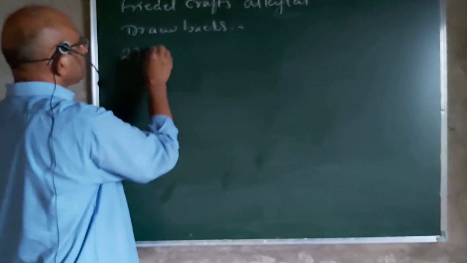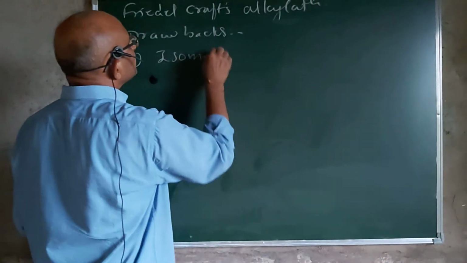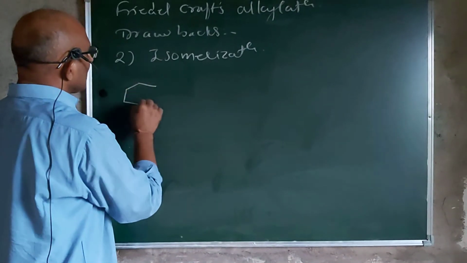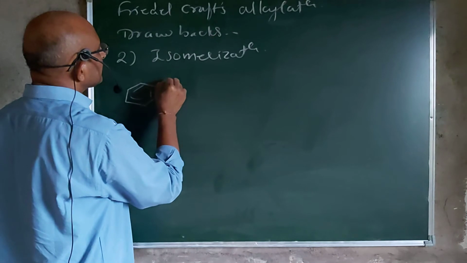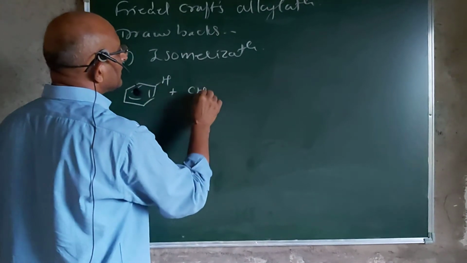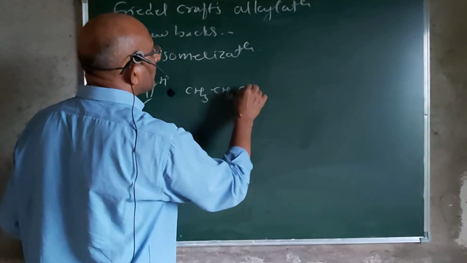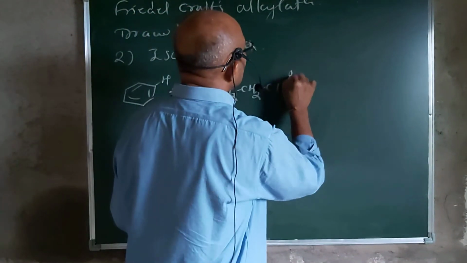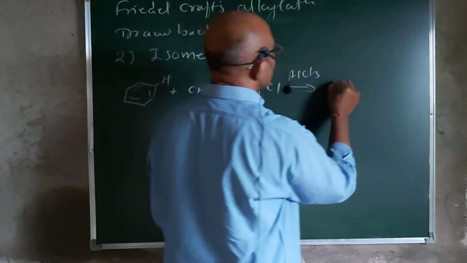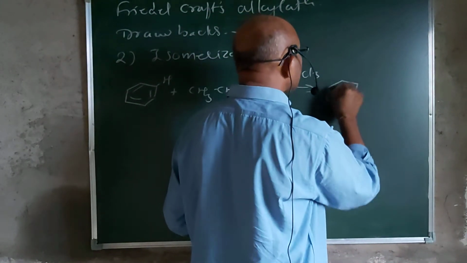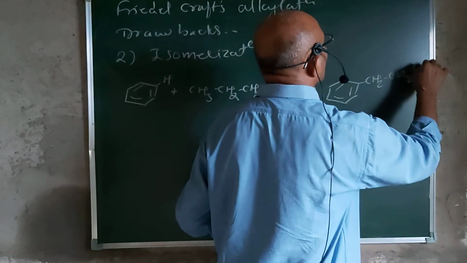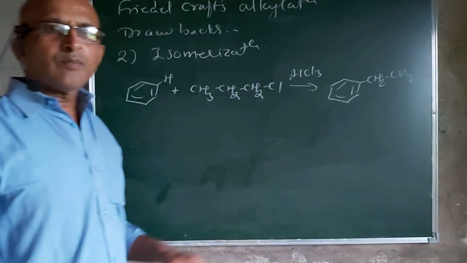That is the second, isomerization. Now in isomerization, suppose benzene is allowed to react with propyl chloride in the presence of aluminum chloride. We are expecting the formation of propyl benzene as a product.